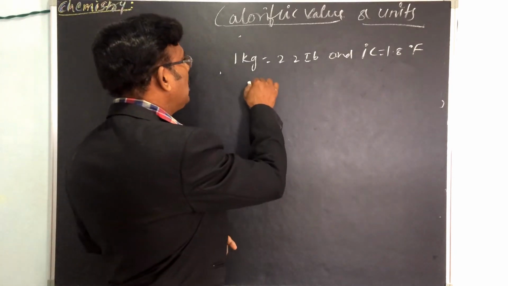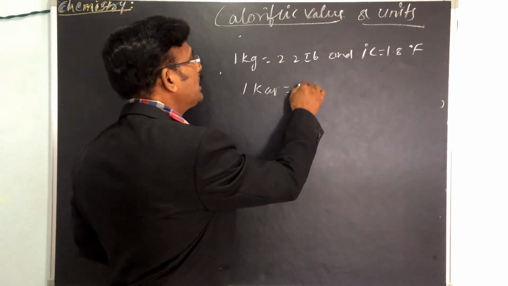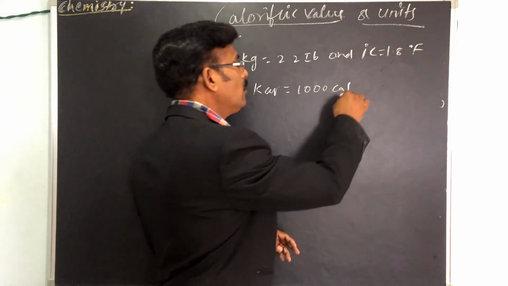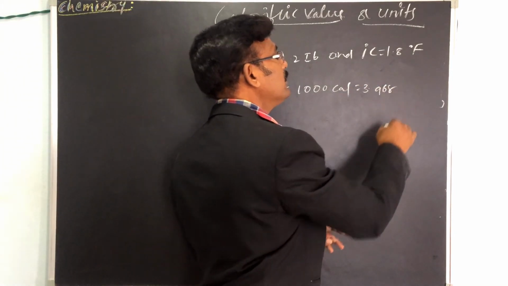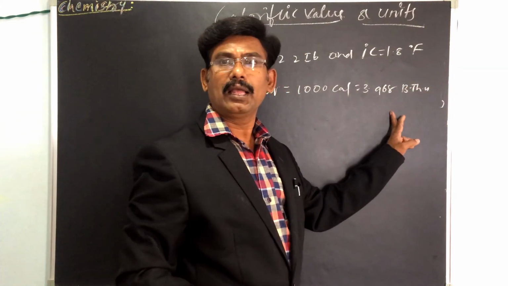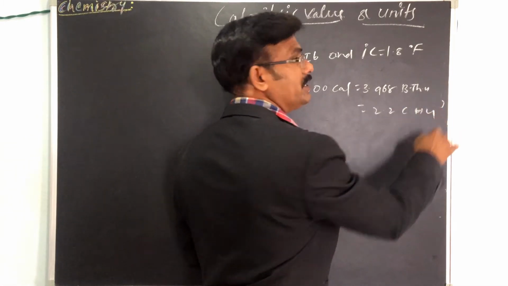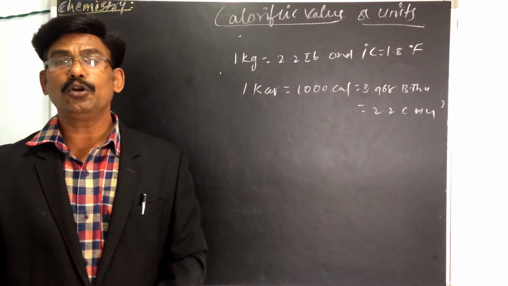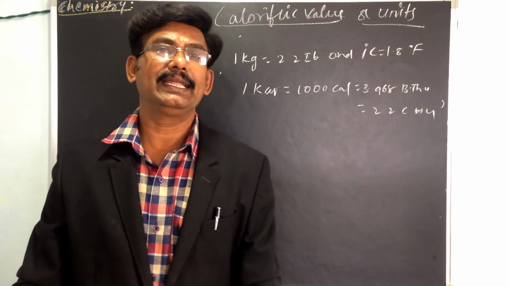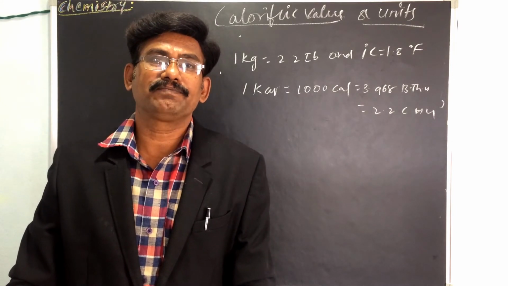So in the case of 1 kilocalorie, 1 kilocalorie is equal to 1000 calories. 1000 calories, as we already know, is equal to 3.968 BTU, which is equal to 2.2 centigrade heat units. So 1 BTU is equal to how much? 252 calories.